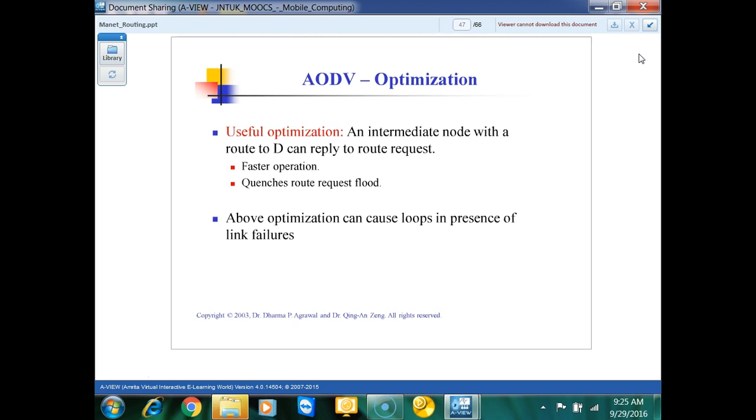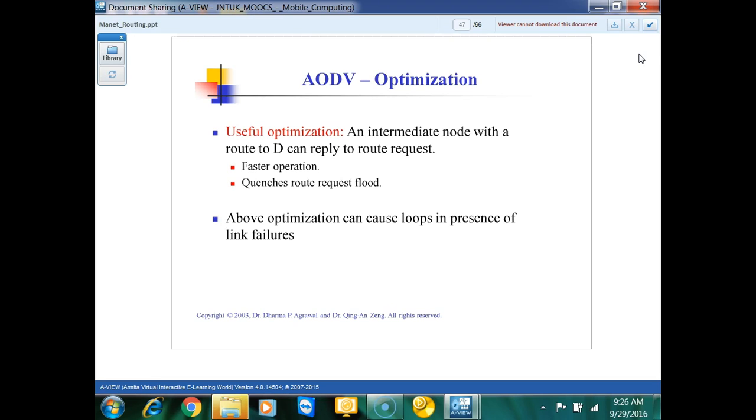We are maintaining the route tables. This concept we have taken from DSDV actually, which is table driven. We will discuss that later. So if we maintain the routing tables, then we can maintain the previous routes to the destination. We can use those routes.